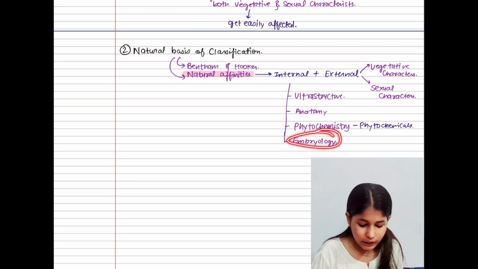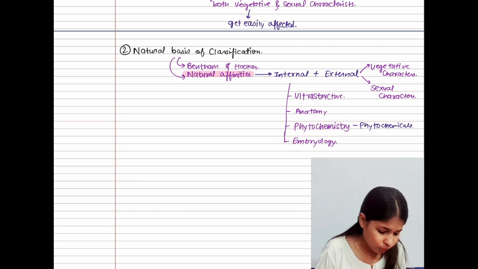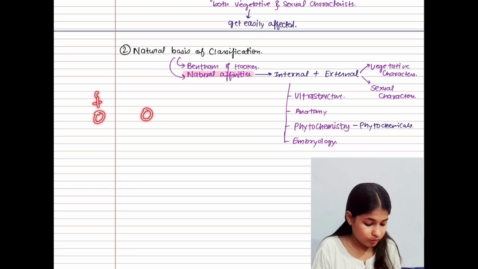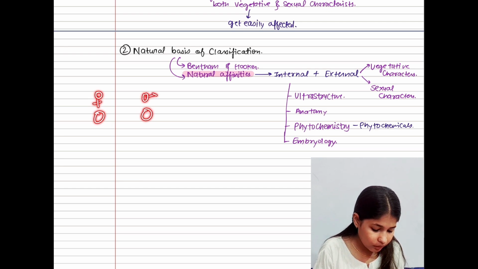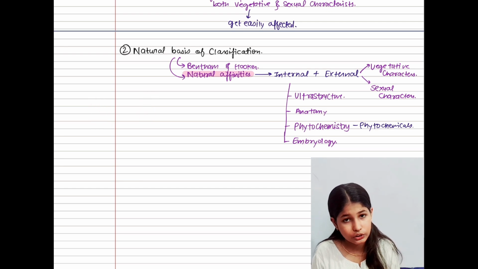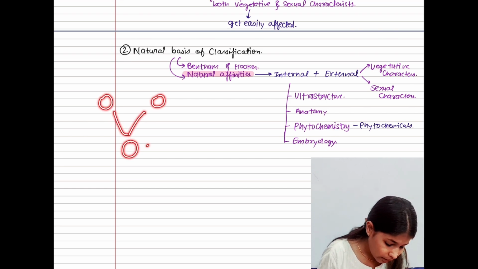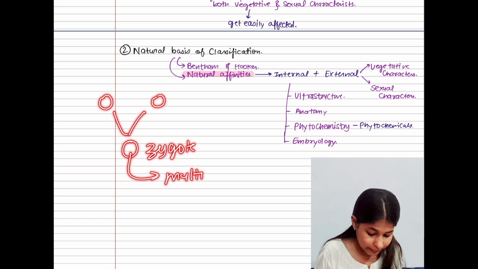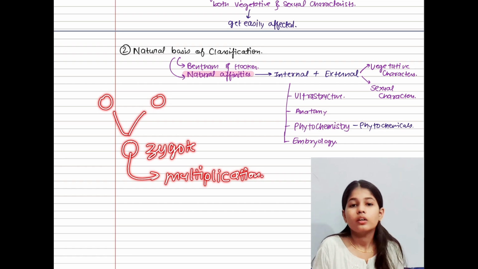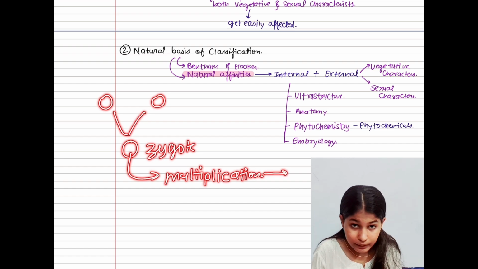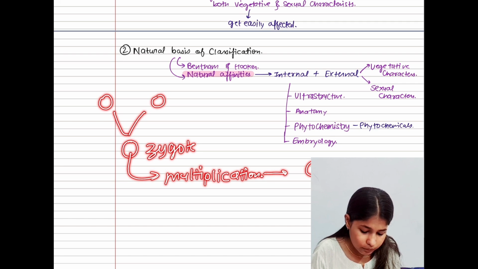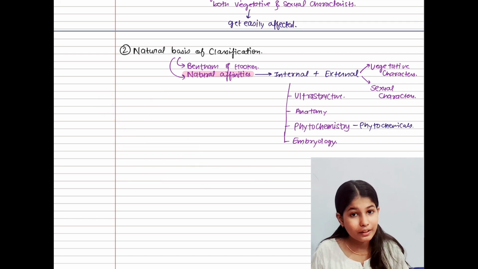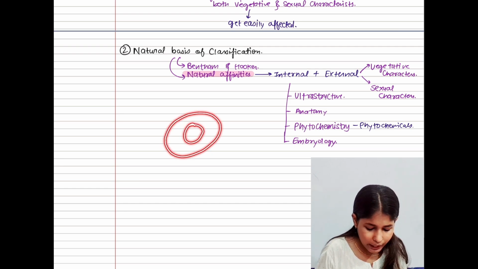Now embryology. Embryo, do you know what is meant by embryo? First of all, when male and female gametes fuse with each other, they will form what? They will form a zygote. Now this zygote will start multiplying, and after multiplying it will form a cluster-like structure, but it is not the same in plants.